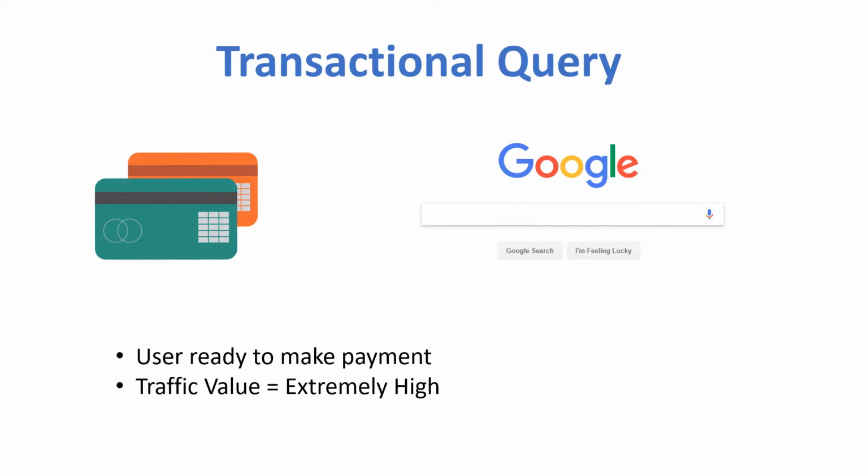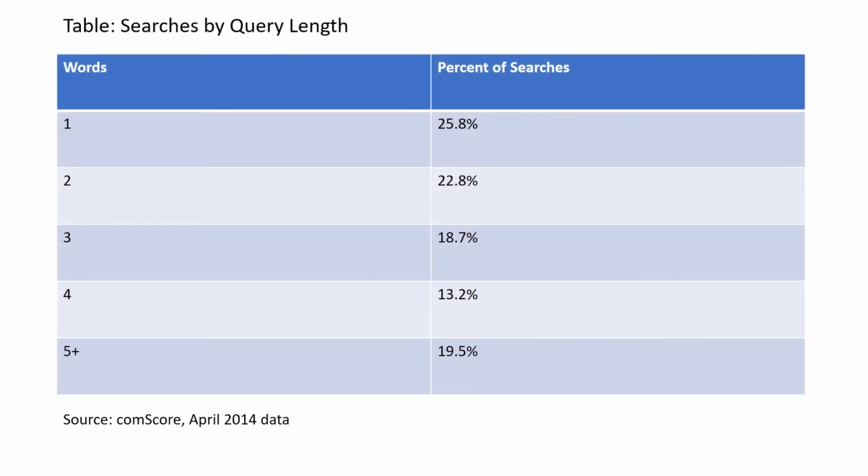Okay, so let's talk about searches by query length. When any search is being made, it is important to understand how the user is using phrases and how many keywords they use when searching for a business. The graph listed shows the number of words used on average for any given search query. Also, this graph shows us that most of the searches are made with the least amount of words possible, meaning as SEO strategists, we need to make sure that the right pages show up with the least amount of effort made by a user.